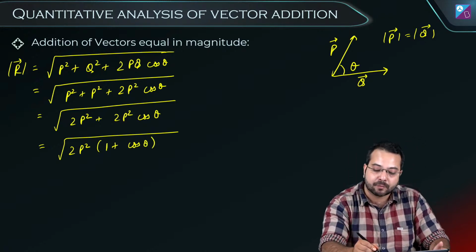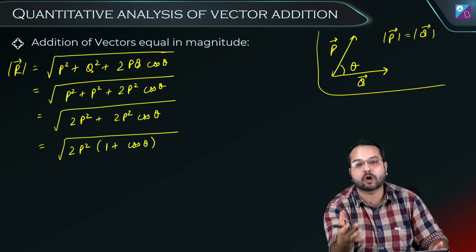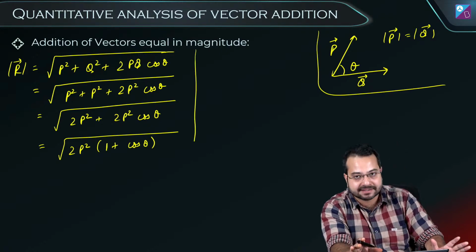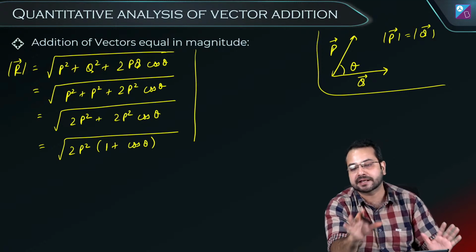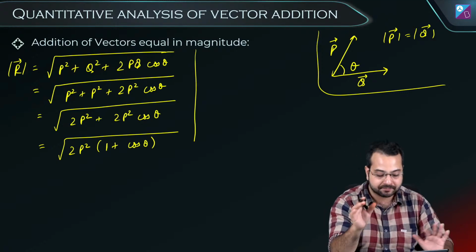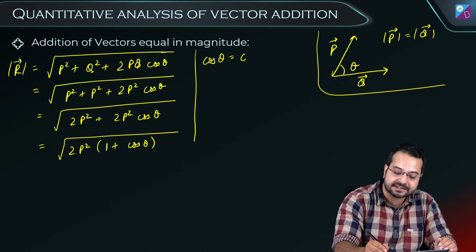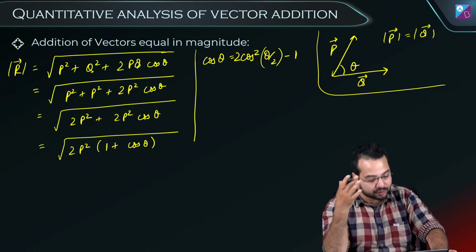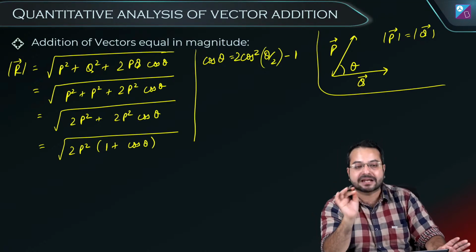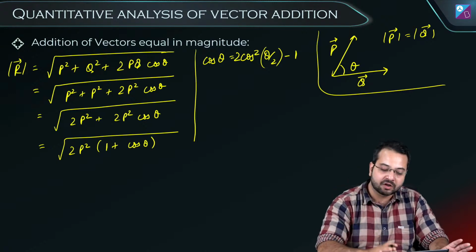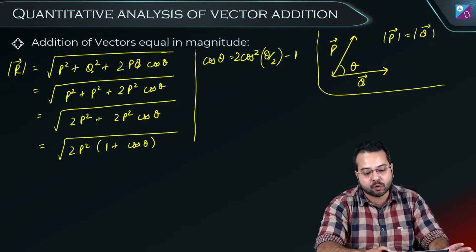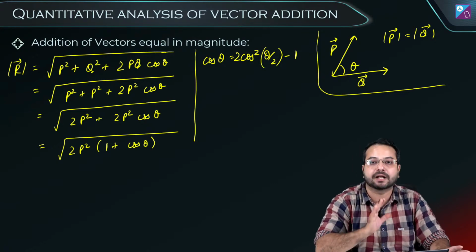Now this trigonometric result I am using, you might not know it. It may happen that you might not know it, but just use it as a result. Later in trigonometry class, you'll understand how it comes. So cos theta can be written as 2 cos square theta by 2 minus 1. I know this is new for you. It's alright. Just take it as a result.